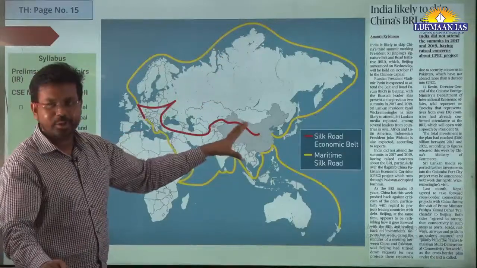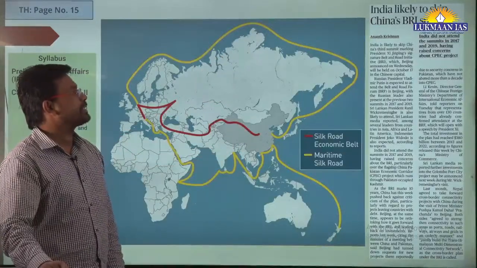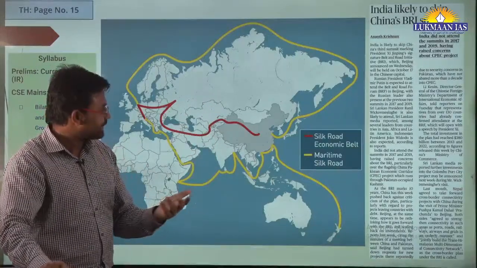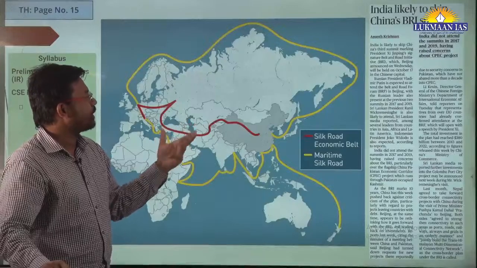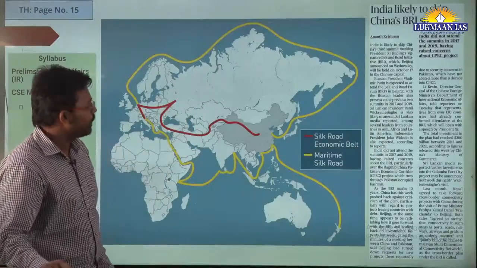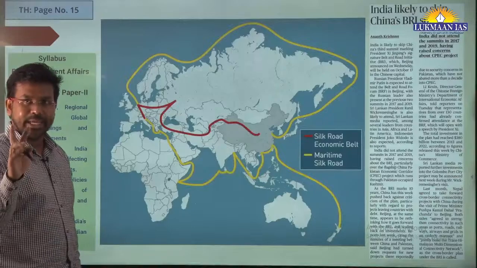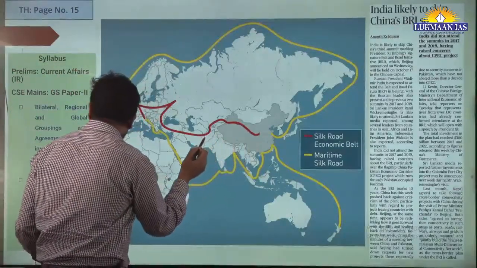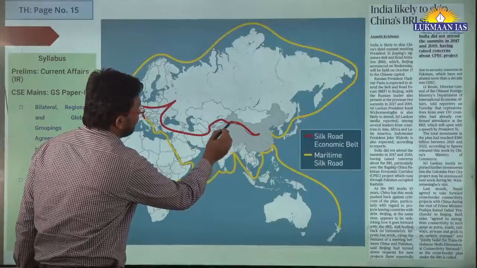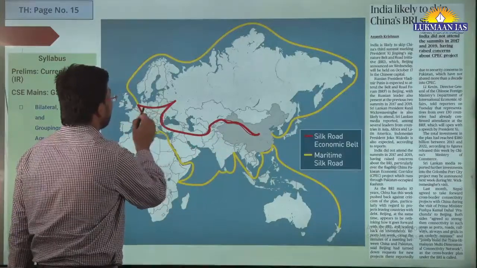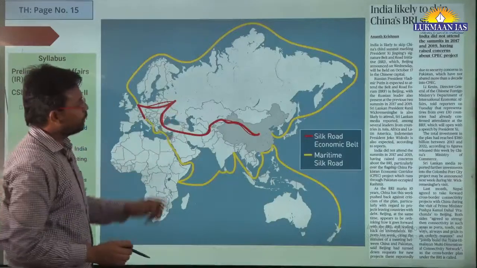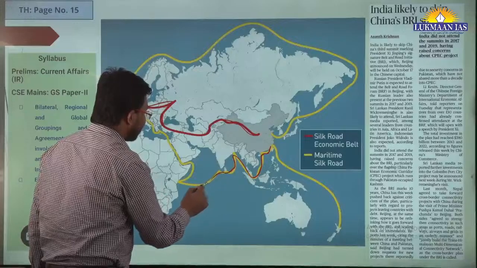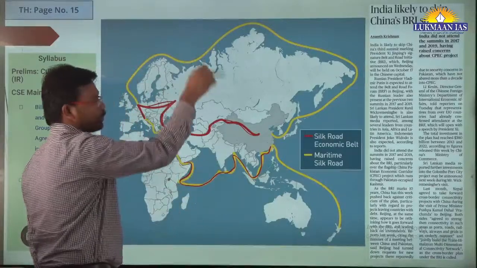So this is another topic. It says India likely to skip China's Belt and Road Initiative Summit. China has started what is known as the Belt and Road Initiative. Under this initiative they have 2 parts. One part is creating road infrastructure that will connect China with Asia, and through Asia to Europe. Then they have another thing known as the Maritime Silk Route, which is going to connect different countries across the world through maritime routes.